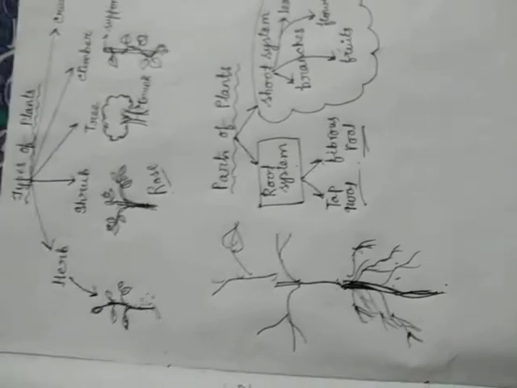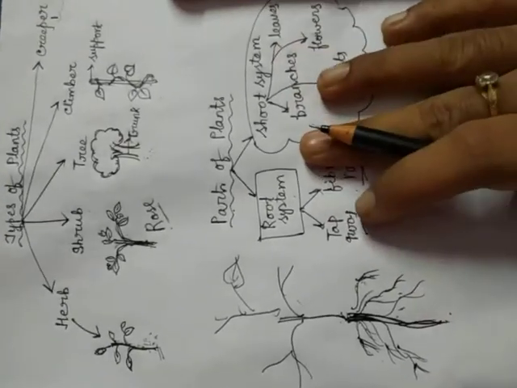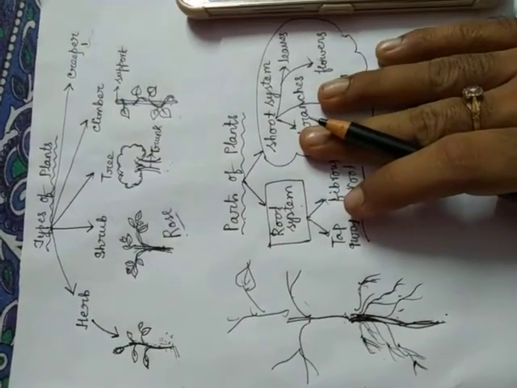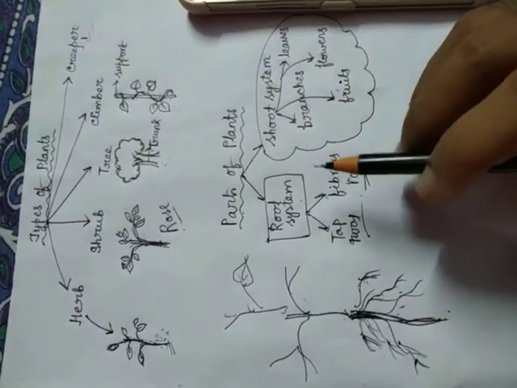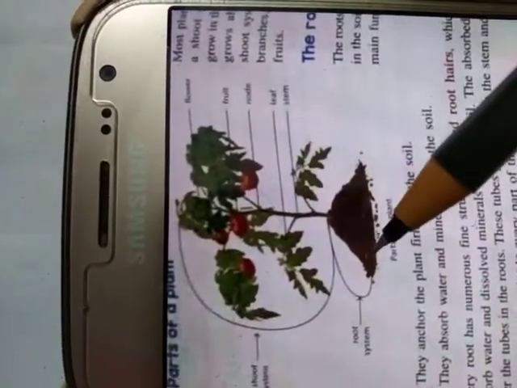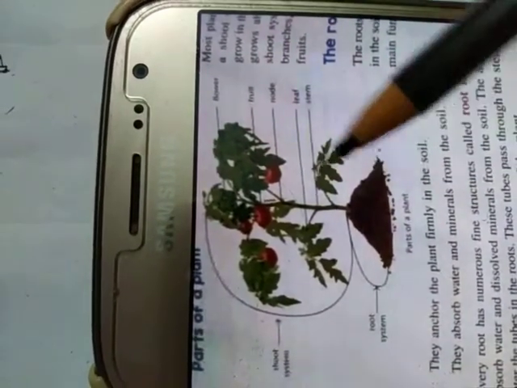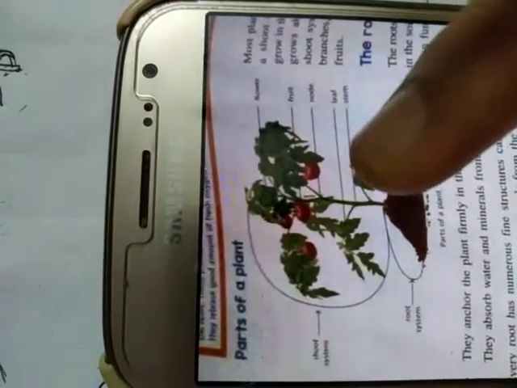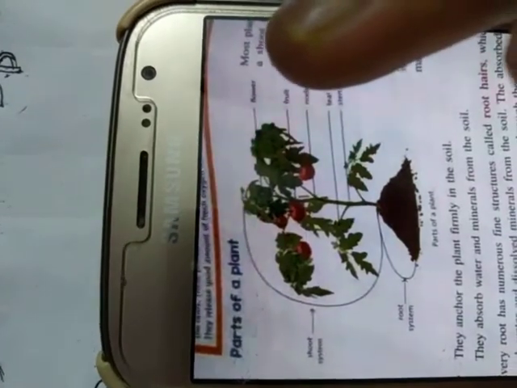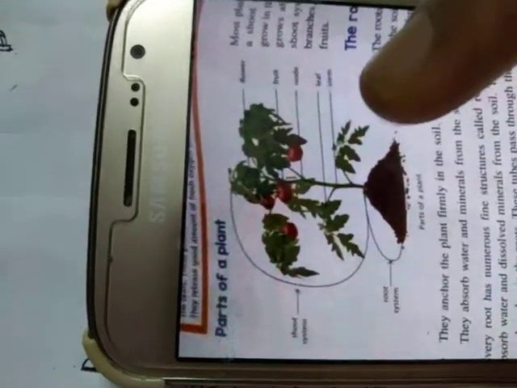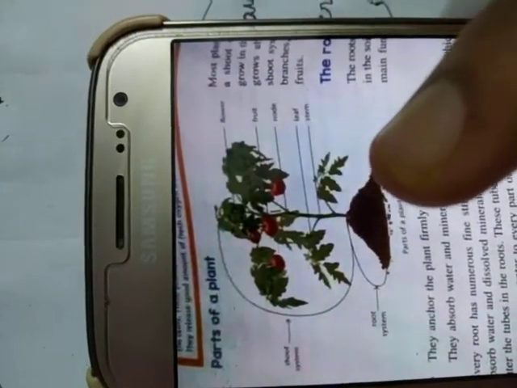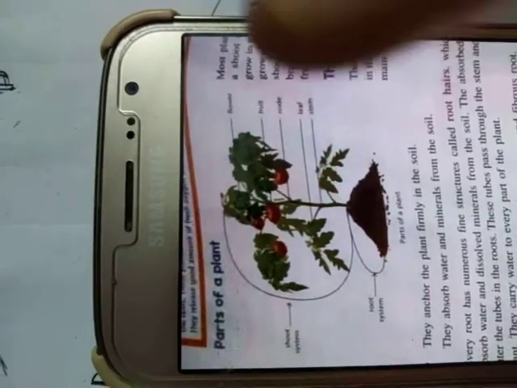So students, today you just go through this explanation and you have to draw the diagram of this picture, the different parts of a plant. You have to draw this in your copy. And now I will give you some intext questions also. You have to write these also. Okay, so thank you students.